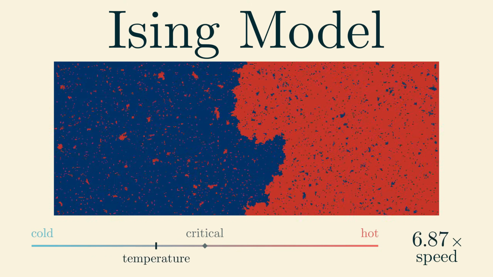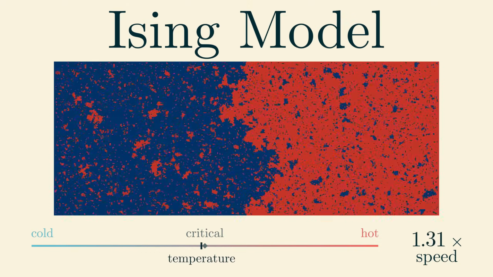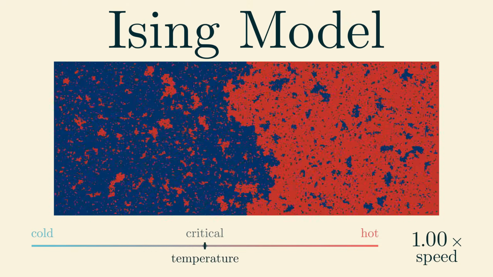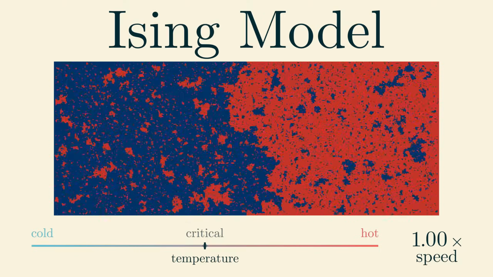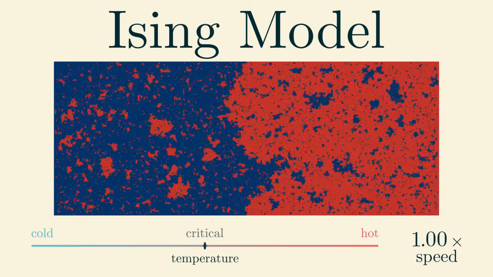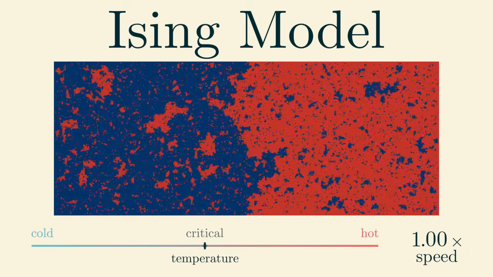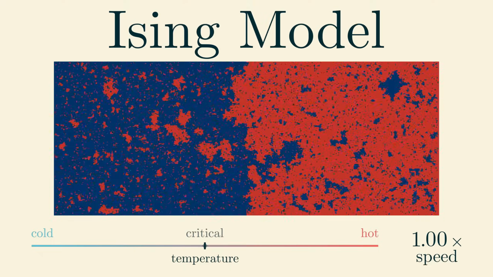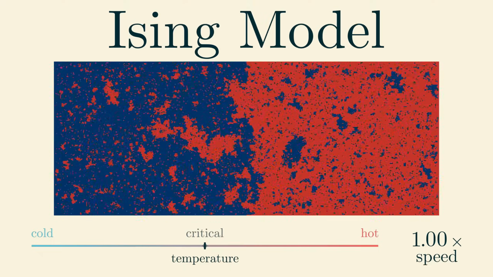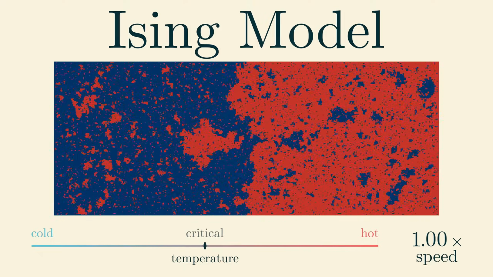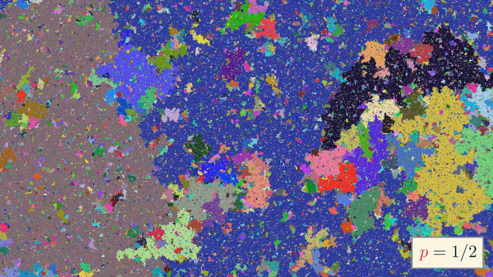The statistical physics that goes into even defining some of these other processes is often very technical, so one of the roles percolation plays is as a simple toy example whose behavior is analogous to these more complicated models of the real world. All that is definitely not to say that percolation is trivial. For instance, let's take a closer look at the percolation process exactly at the critical point between the two phases, when p is exactly equal to 1/2.